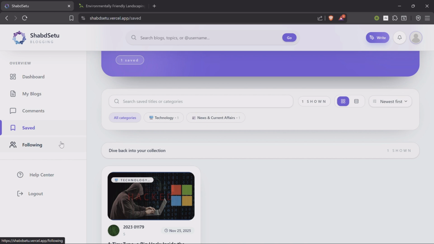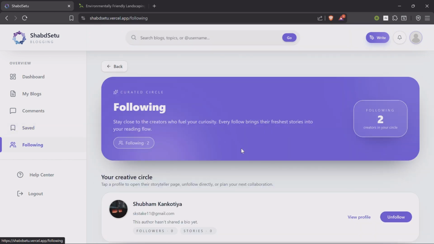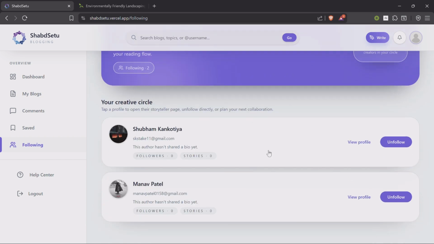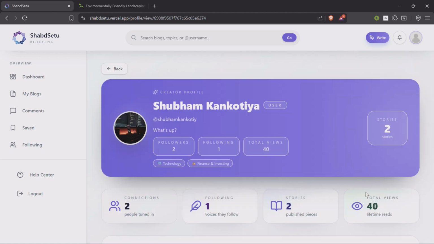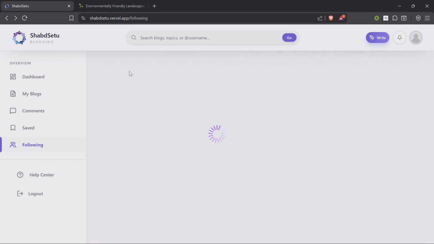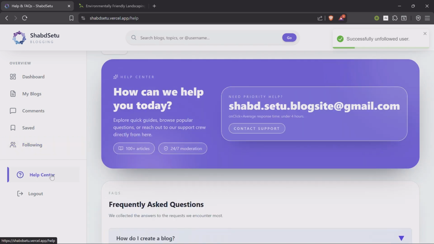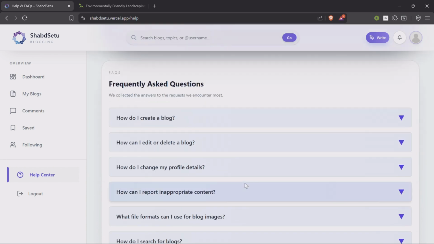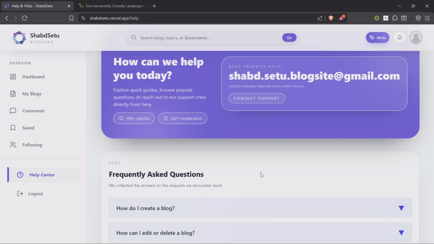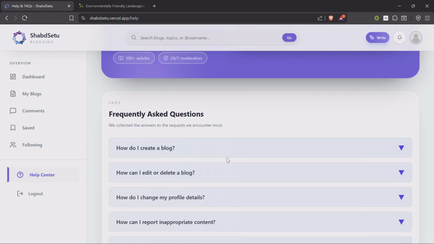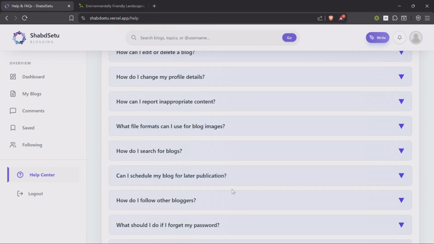Next we have a following page where we can see the authors that we follow, the bloggers that we follow, and here the list of them. We can view their profile from here. So this is their public profile, and also we can unfollow them if we want to, right? And then we have the help center where we have given the email ID and direct support at any given time to get help about the website. And there are some basic questions related to the website.